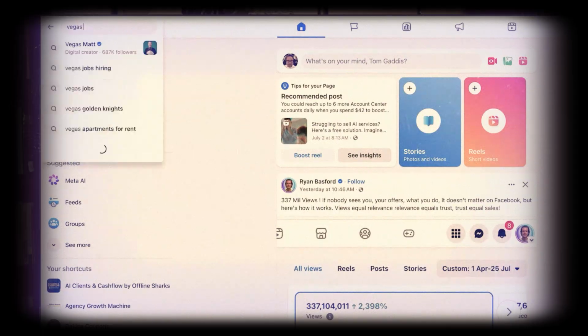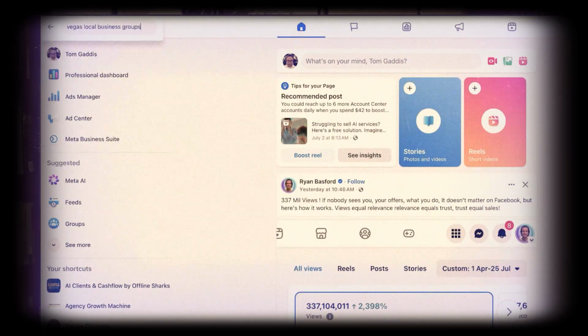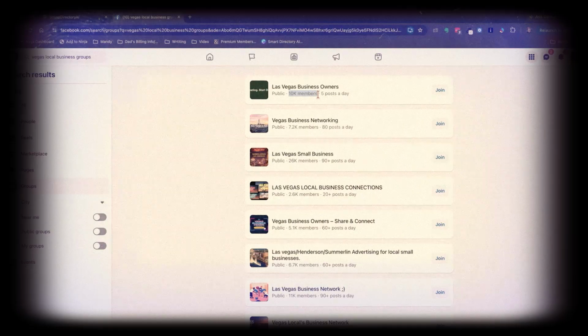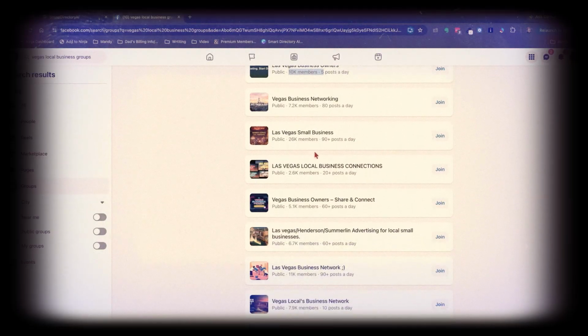So, Tampa, local business groups. Phoenix, local business groups. Whatever your city is. And if you want to niche down, say you're going after home services, you just search something like Las Vegas home service business groups, and you'll see groups like this. Look at these numbers: 7,000 members, 26,000, 23,000, 10,000.